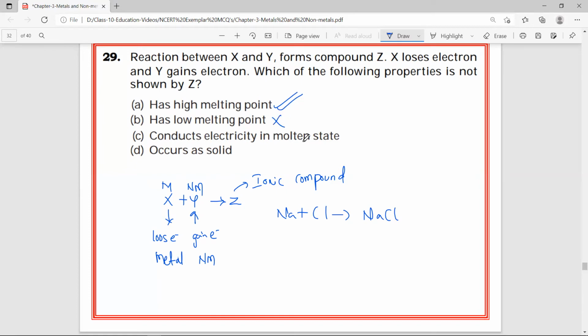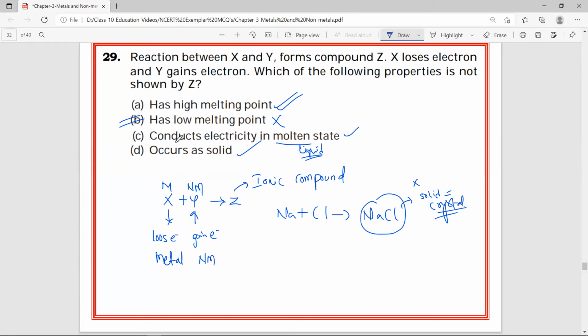Conducts electricity in molten state. Yes, this NaCl, it cannot conduct electricity in solid state, crystal. In crystal state it cannot conduct electricity, but in molten state, what is meant by molten state? It is liquid. In liquid state definitely it will conduct electricity. Occurs as solid. Yeah, all ionic compounds occur in the form of solid crystals. This is also correct. So answer is B. This is not the property, has low melting point.